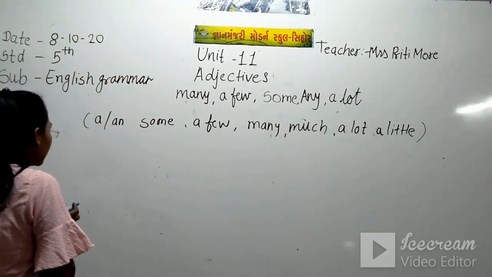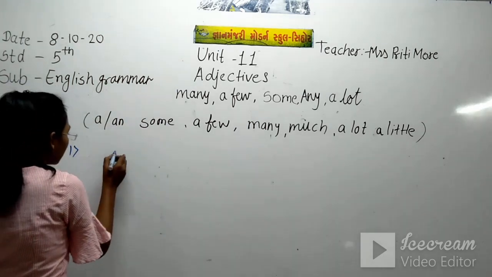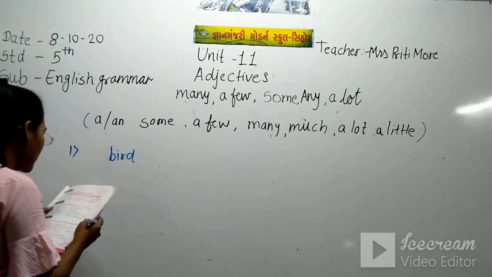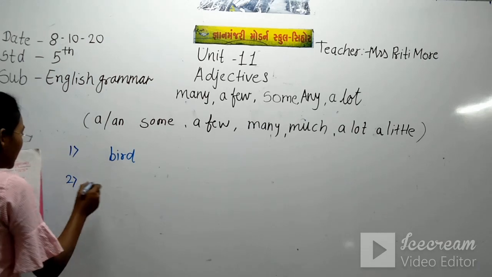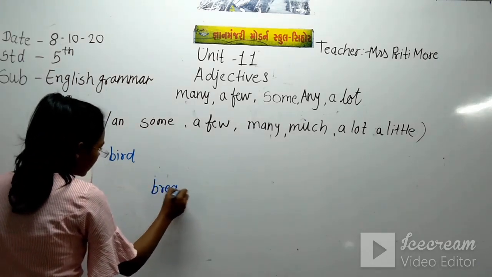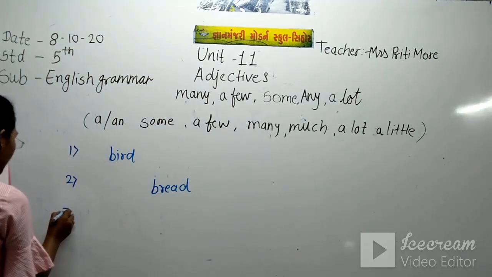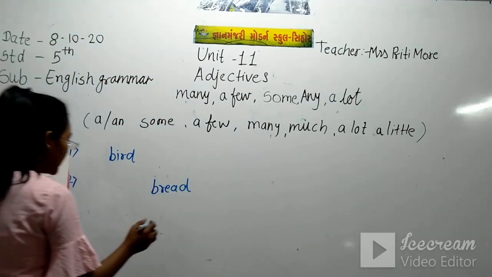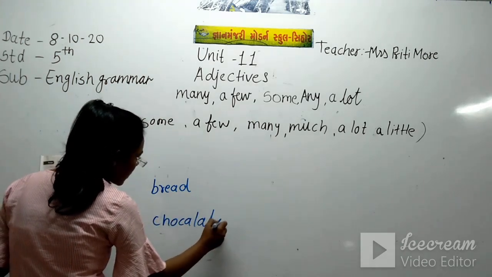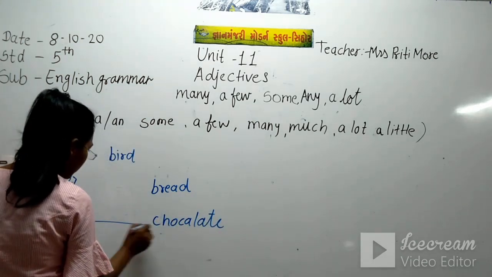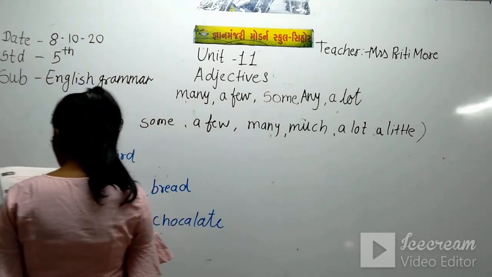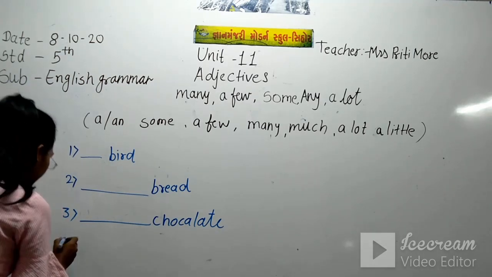Now let's write. The first word written there is bird. Second is bread. Third is chocolate. Fourth is holiday.